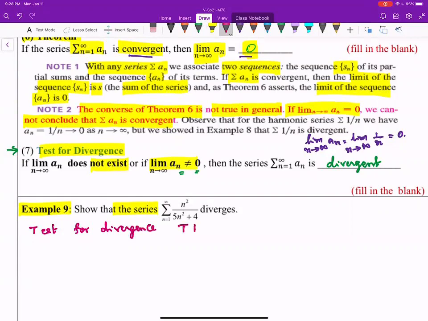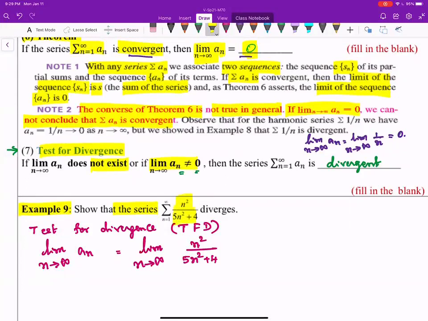We call it TFT from now on. So limit of the nth term is limit of n square over 5n square plus 4. Always, if you are given a series, then without the sigma, that will usually be the nth term, as long as the sigma runs from 1 through infinity.